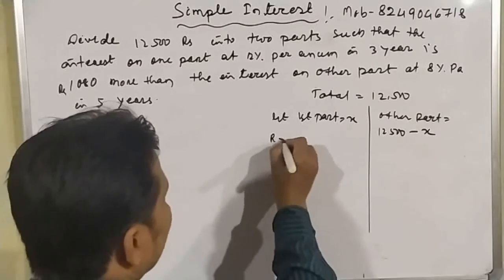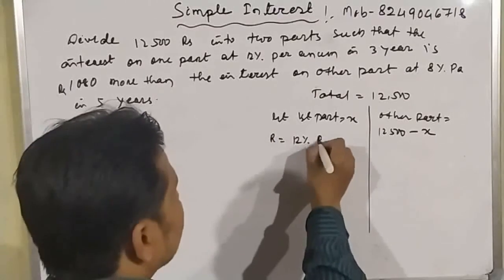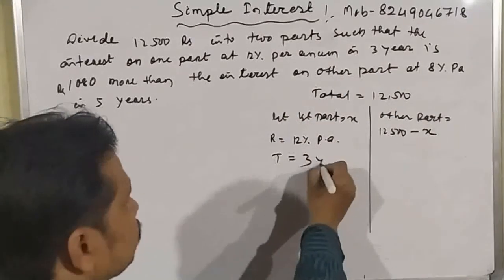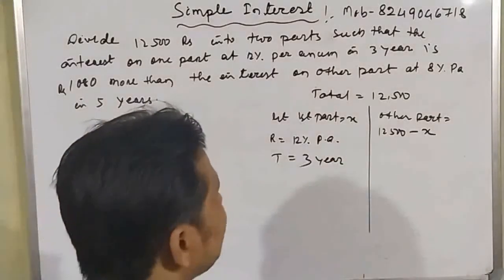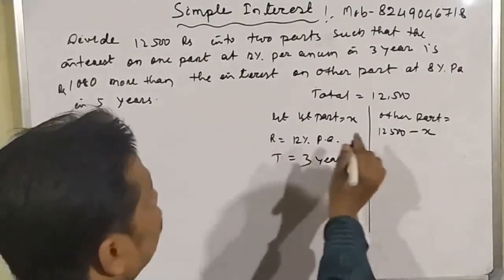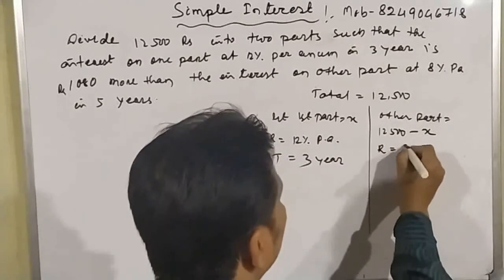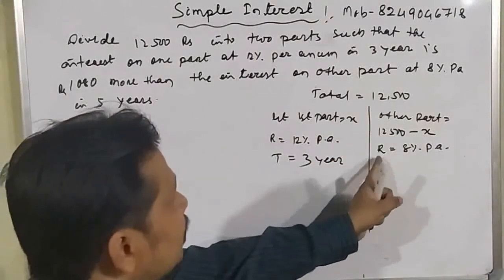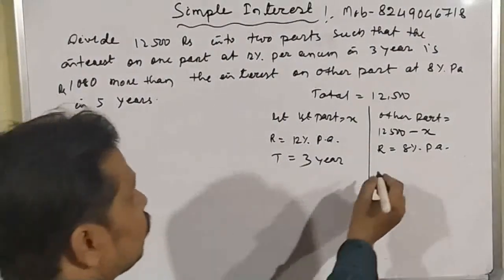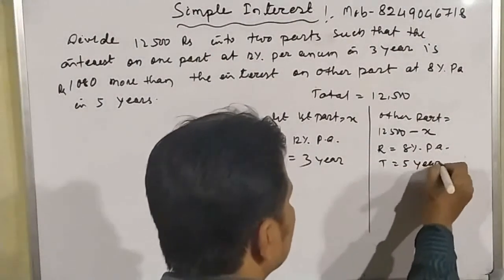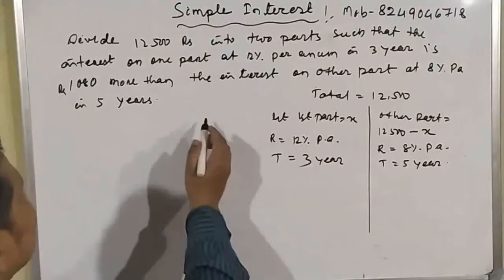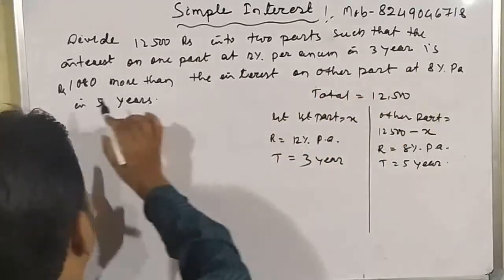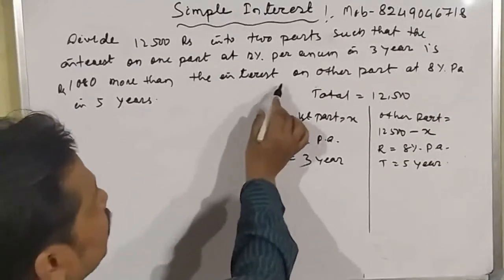This first part is given at 12% per annum. So here r equals 12% per annum, and time equals 3 years. On the other hand, the second part is lent at the rate of 8% per annum. For how many years? Time equals 5 years. Here it is given that the interest on the first part at 12% per annum in 3 years is 1,080 rupees more than the interest of the second part.